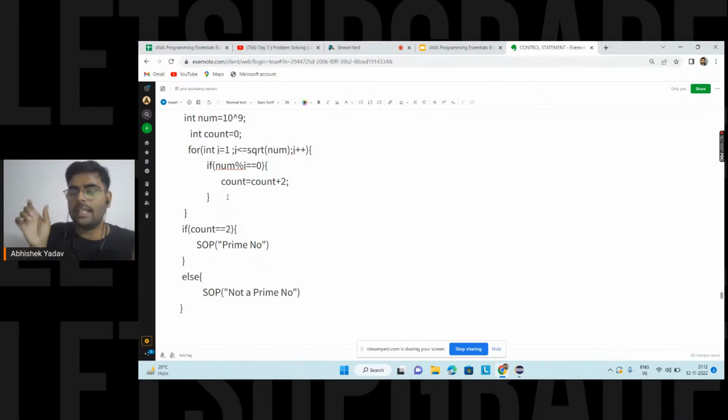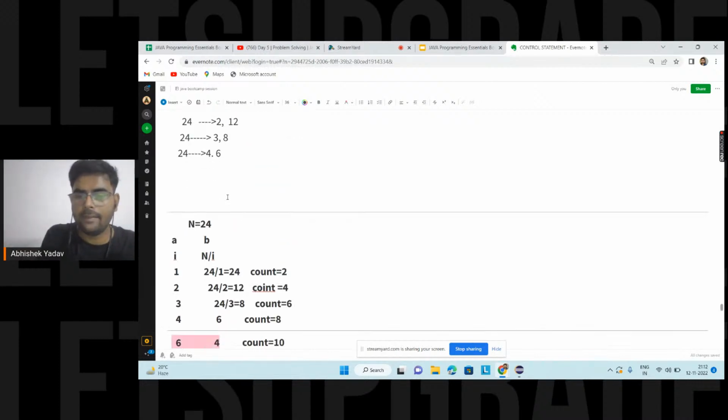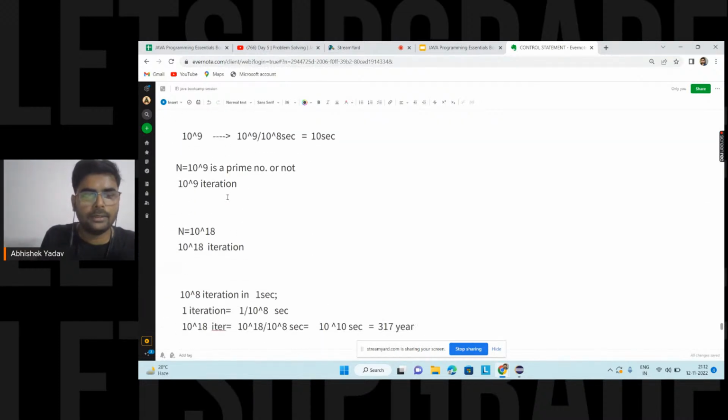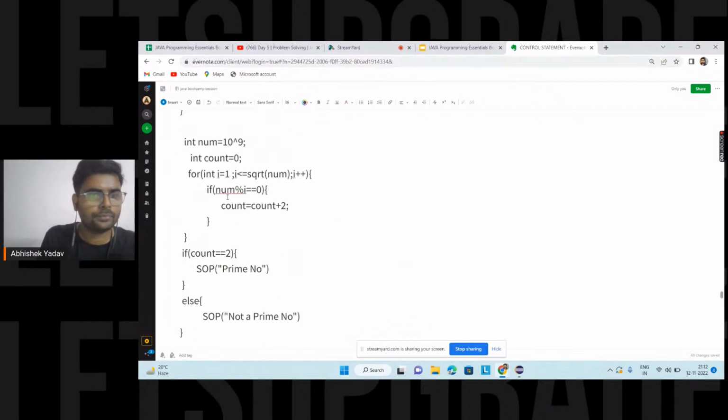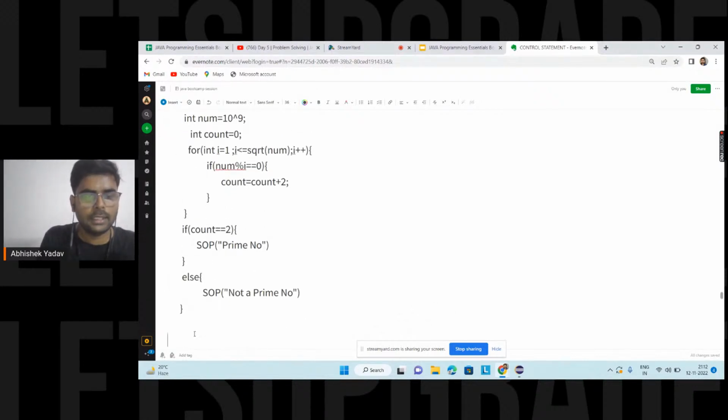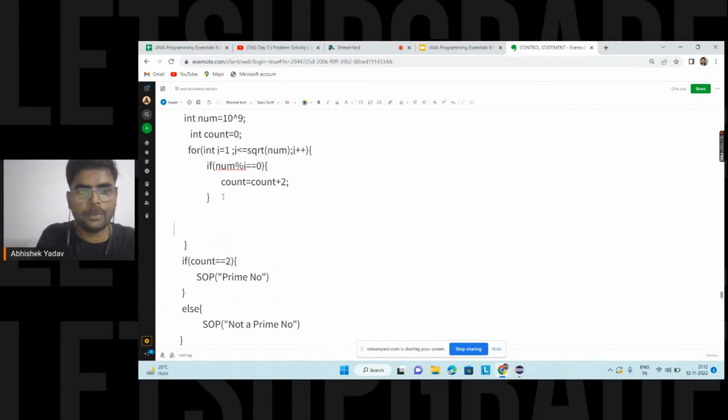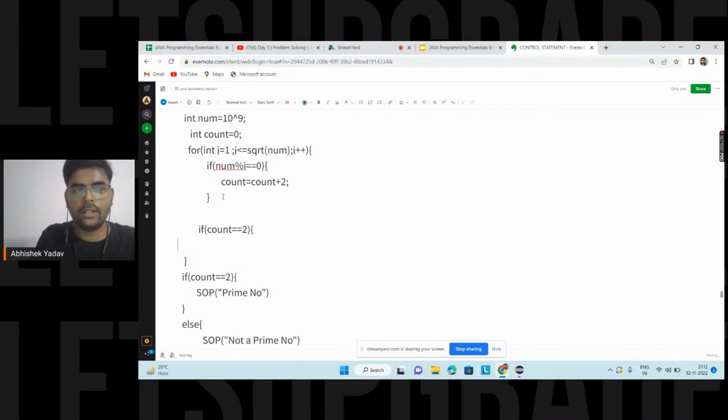For the larger value of n, let's suppose the value of n is 10 to the power 9. If you are writing this part, if count is greater than 2, I will break, right, Vivek?